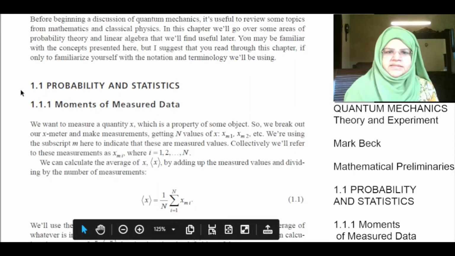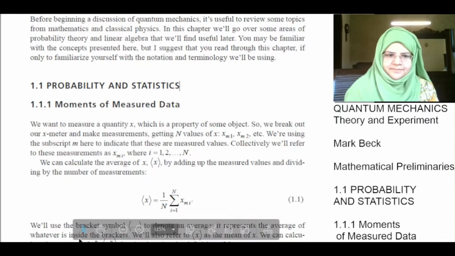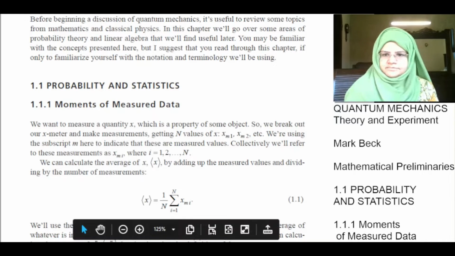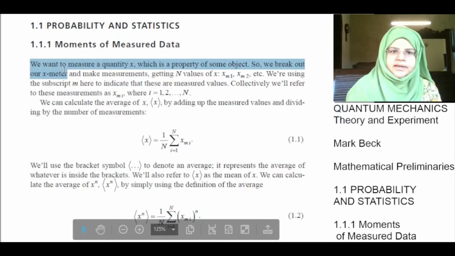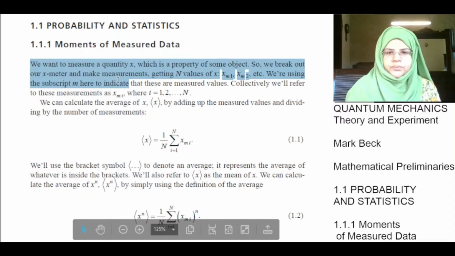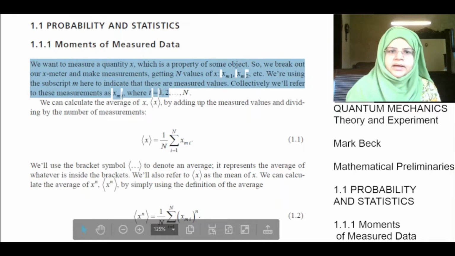1.1 Probability and Statistics. 1.1.1 Moments of measured data. We want to measure a quantity x, which is a property of some object. So we break out our x meter and make measurements getting n values of x, xm1, xm2, etc. We are using the subscript m here to indicate that these are measured values. Collectively, we refer to these measurements as xmi, where i is equal to 1 to n.